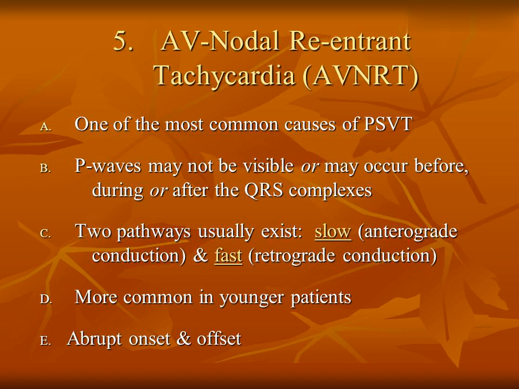5. AV nodal reentrant tachycardia, AVNRT. One of the most common causes of PSVT. P waves may not be visible or may occur before, during or after the QRS complexes. Two pathways usually exist: slow, antegrade conduction, and fast, retrograde conduction. D. More common in younger patients. E. Abrupt onset and offset.